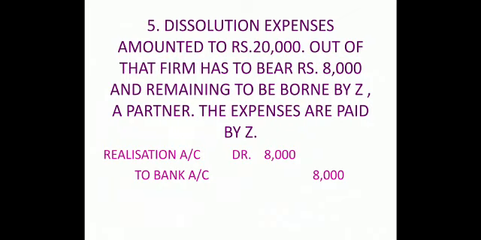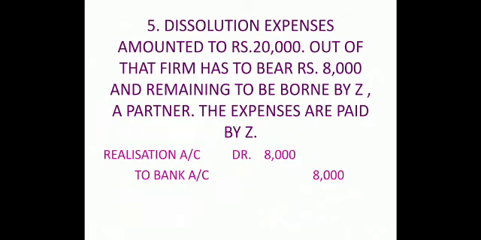Now see how it should be done. It is to be borne by Z. How much? 12,000. It is paid by Z. Okay, no issues. Z is paying his share. So we will record only that portion of the dissolution expense which we are supposed to pay.